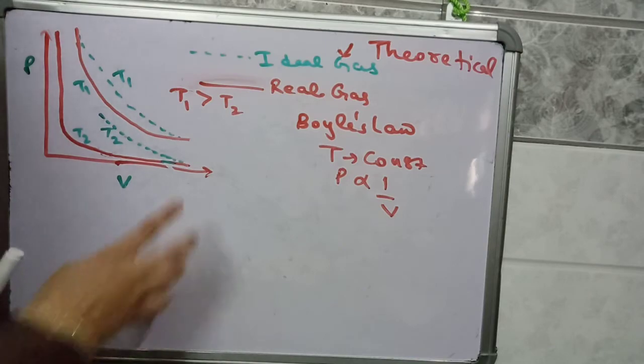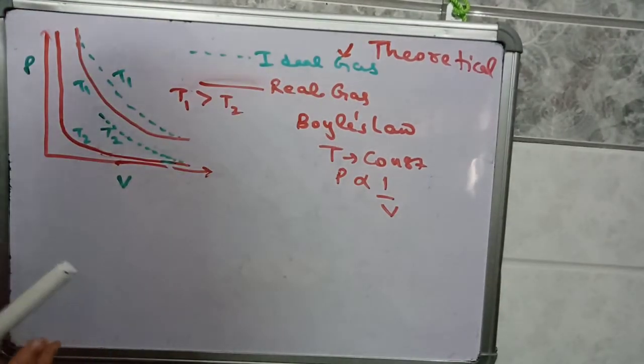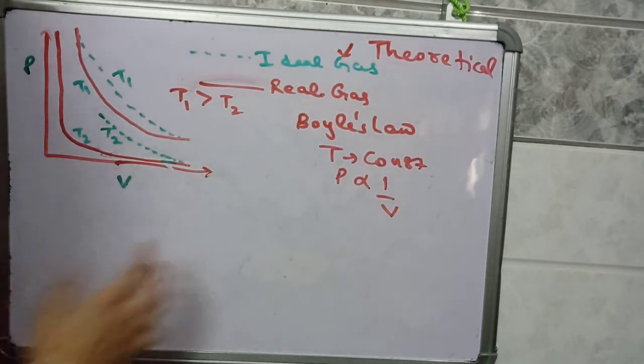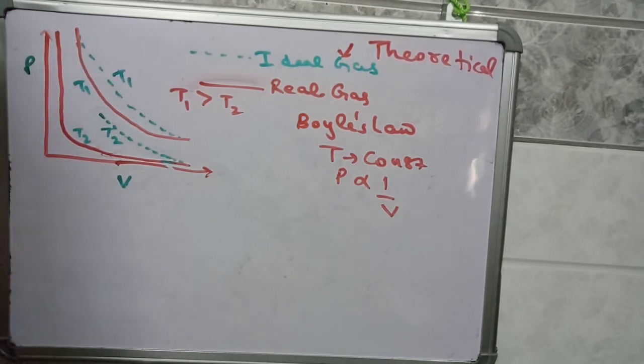Experimental data is with the real gas. Ideal gas is a hypothetical situation. He gave the theory, Boyle's law, that theoretically the PV curve for an ideal gas should be like this.